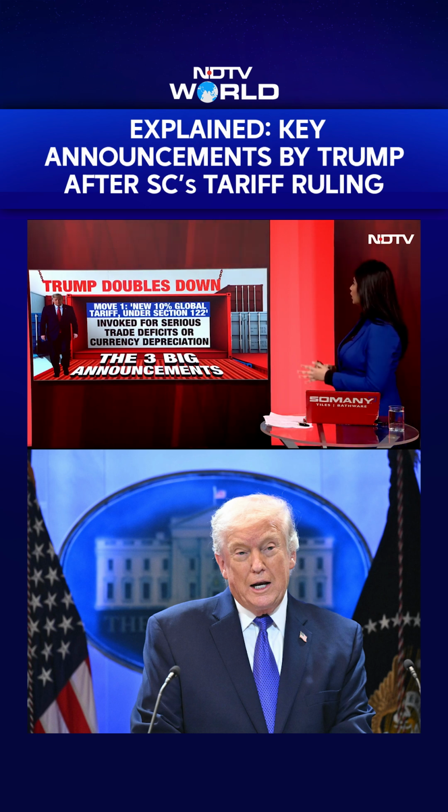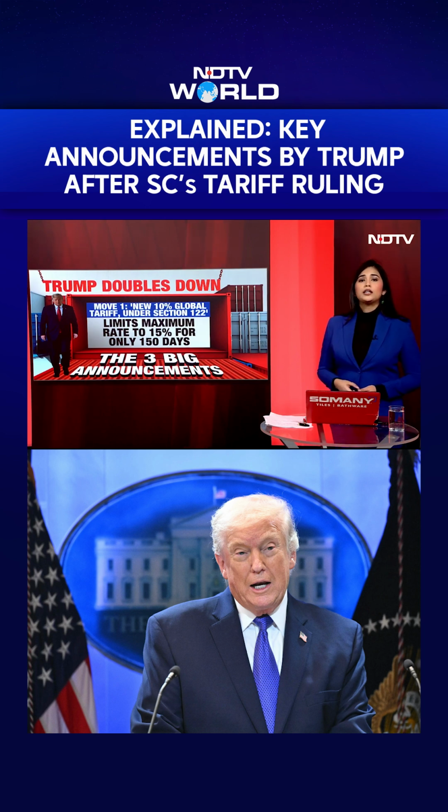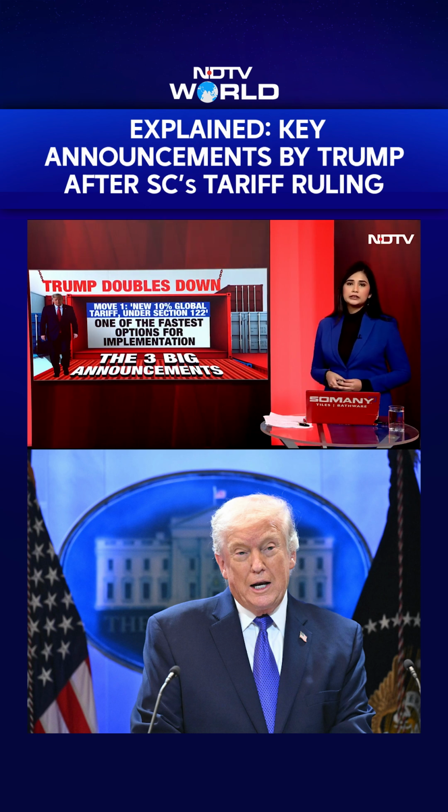The next key announcement was invoking these 10% tariffs for serious trade deficits or currency depreciation of the US economy. However, a key thing to note about these fresh tariffs is that they limit the maximum rate of tariffs to 15%, and it's a temporary tariff that can only be imposed for the next 150 days. However, this was one of the fastest and quickest options that Team Trump essentially had.